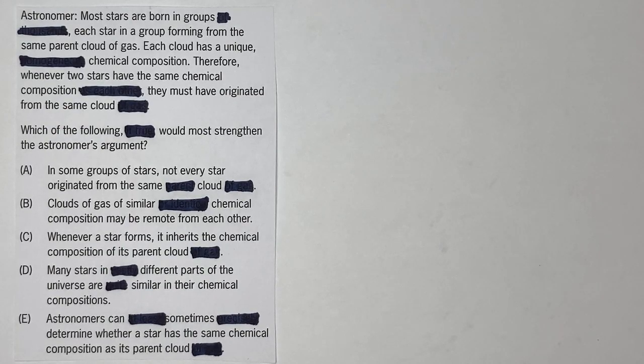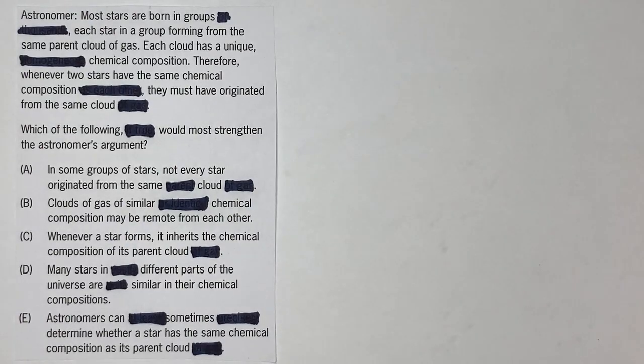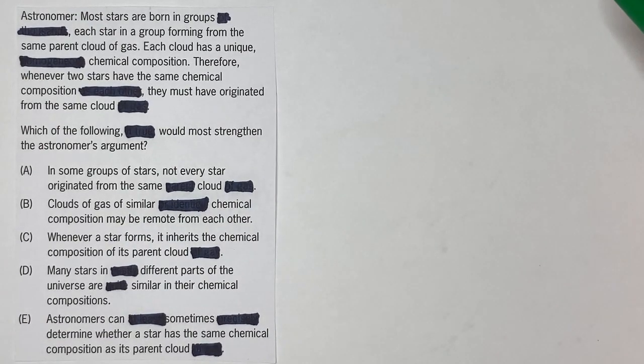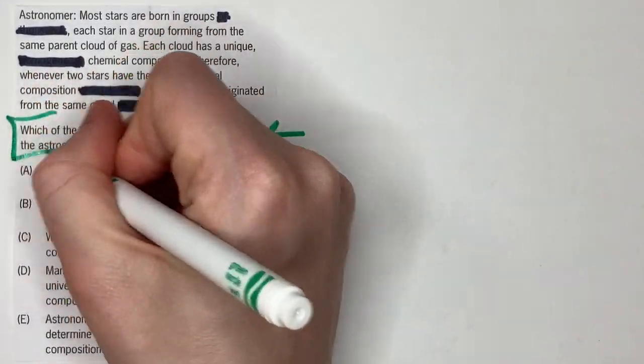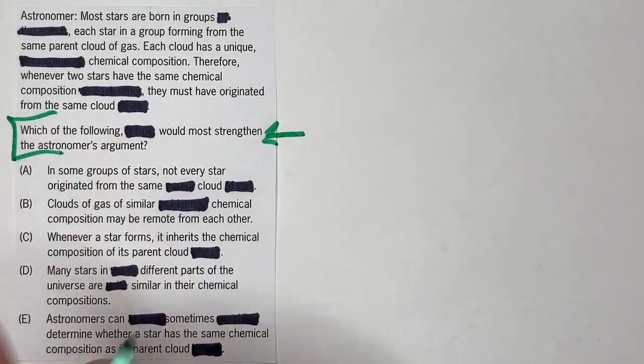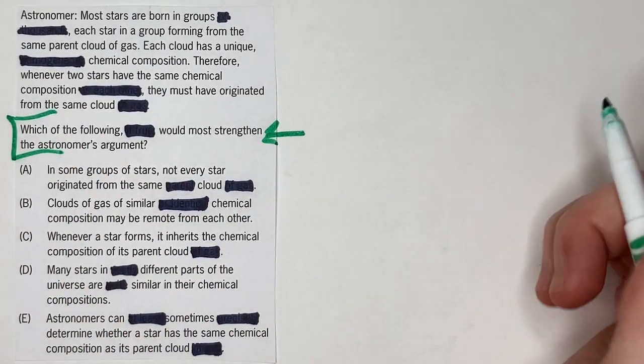Here we have a relatively easy CR strengthen question. So what we're going to do first, as always with CR, is go to the question stem first. That is the section that tells us what kind of question type we're looking at.